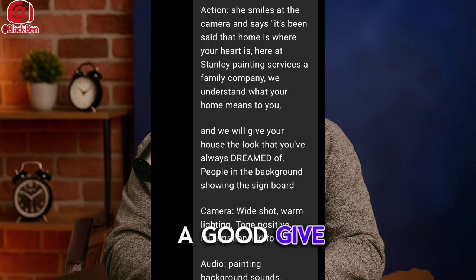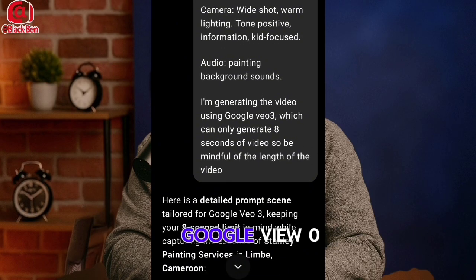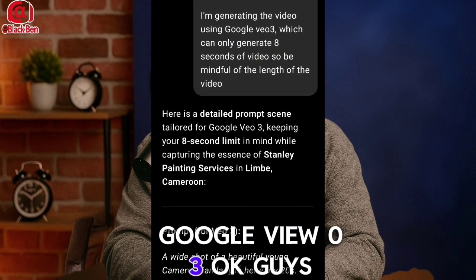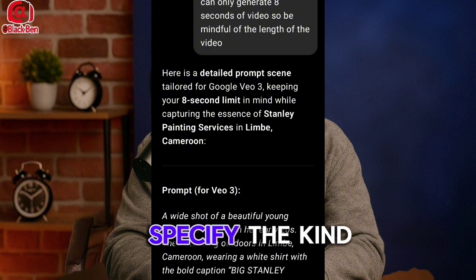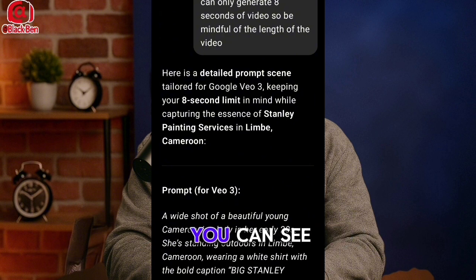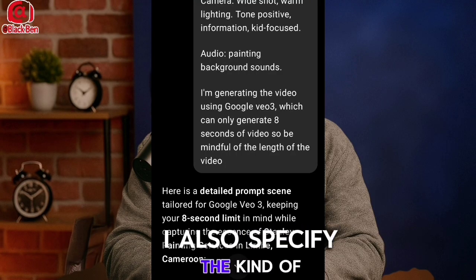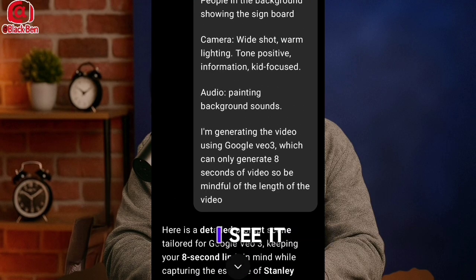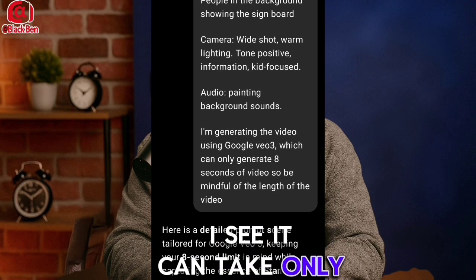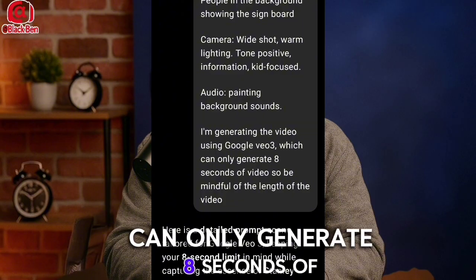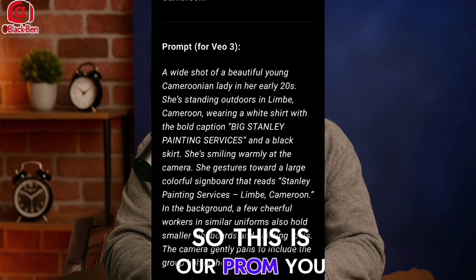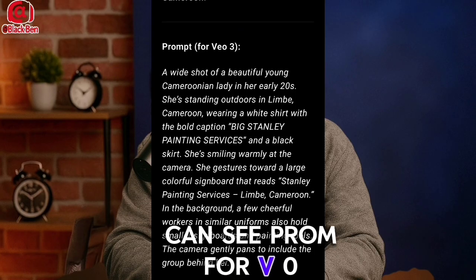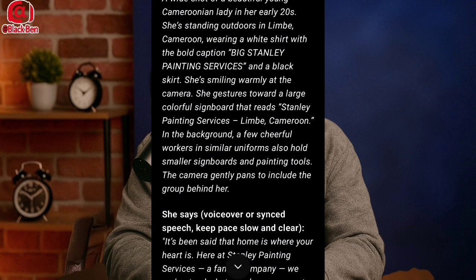Give me a good prompt that I can use for Google Veo 3. Okay, guys, let's go. And don't forget, you need to specify the kind of AI you are using. You can see here I also specify the kind of AI. I say it can only generate 8 seconds of video. So this is our prompt. You can see, prompt for Veo 3. So let's go, guys.